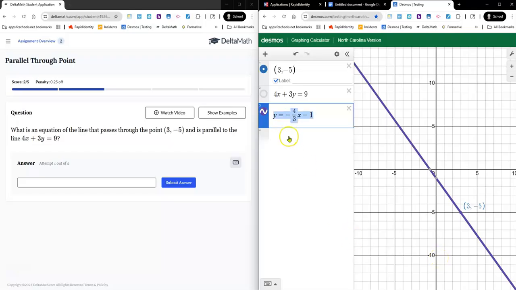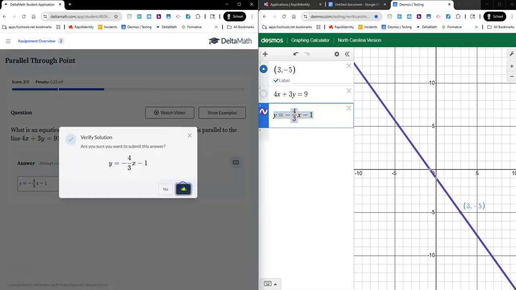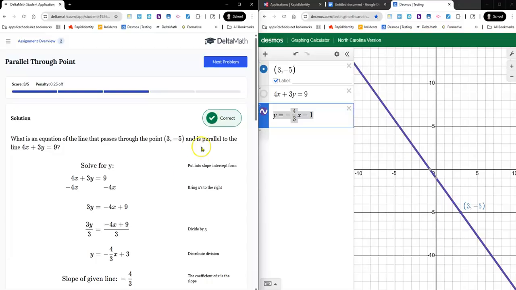Control A to select everything in here. Control C to copy. Control V to paste. Submit that answer, get my green check.